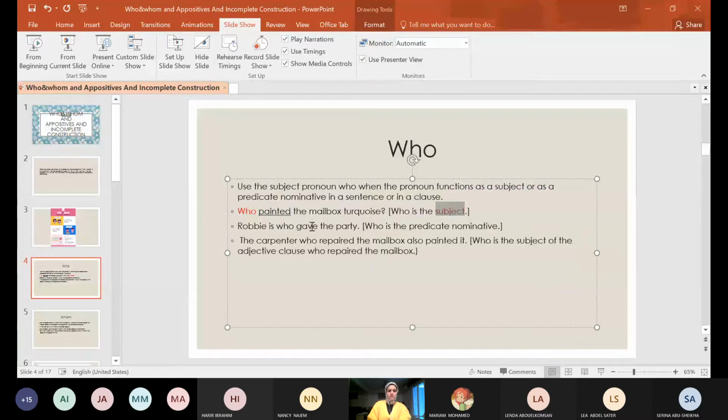Okay. Ruby is who gave the party. So who here is a predicate nominative after a linking verb. After a linking verb, who. It is the same case as the subject pronoun that we took previously. The carpenter who repaired. Who repaired the mailbox? Here is an adjective clause. Who is the subject of the adjective clause, repaired is the verb. So when who takes the verb, it's a subject. When it is after a linking verb, it's a subject.